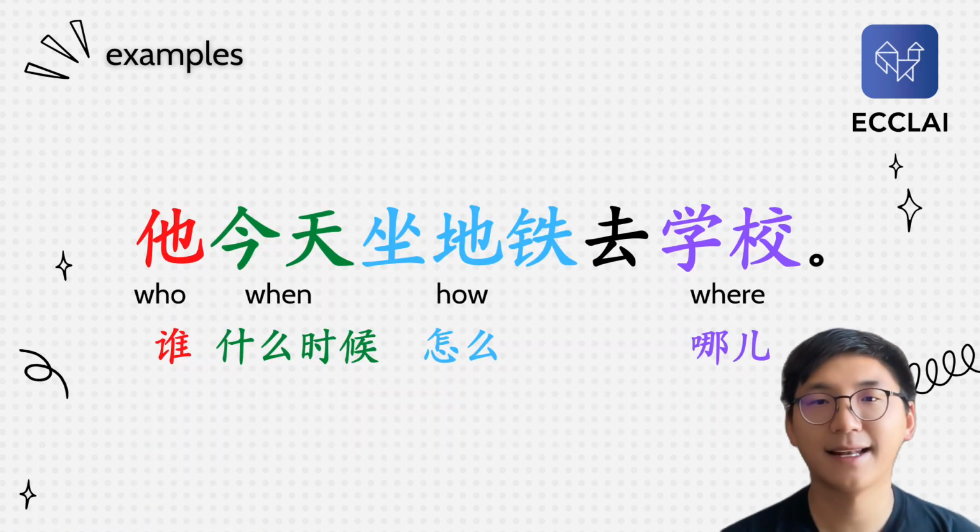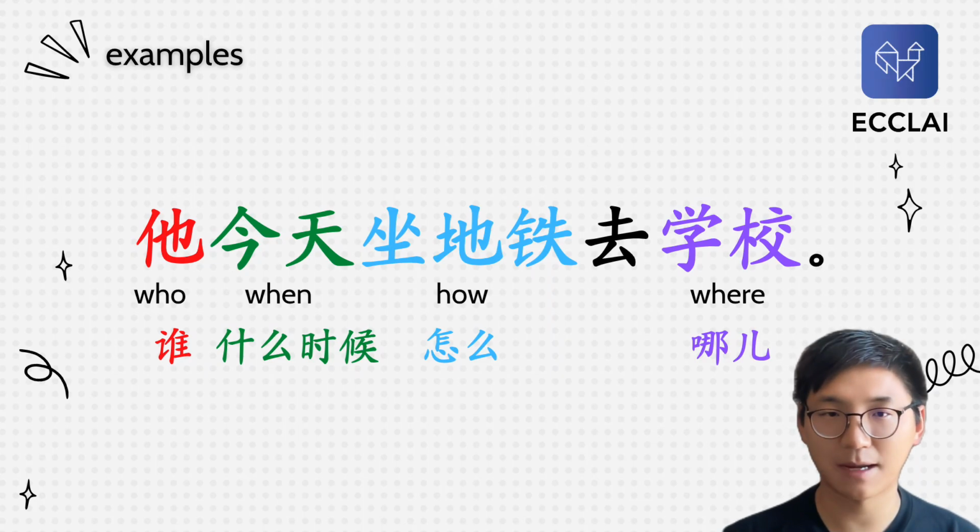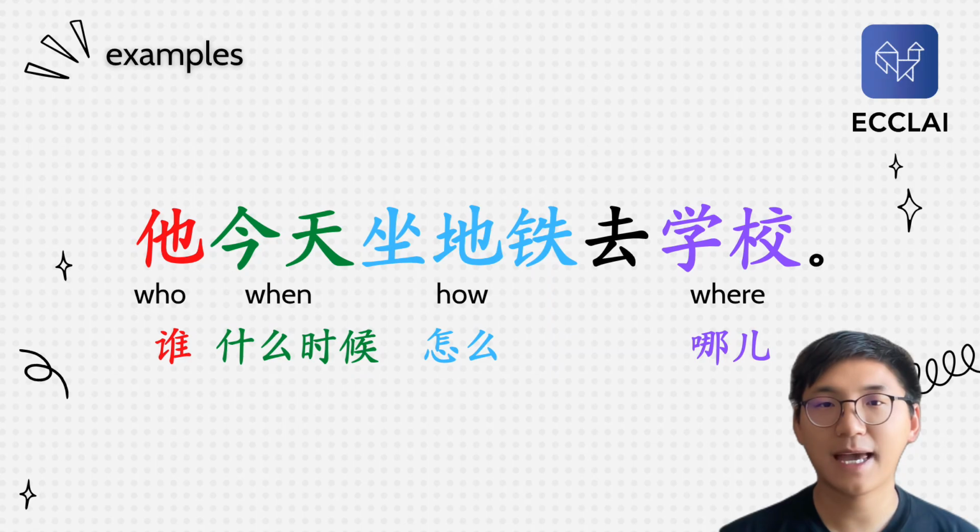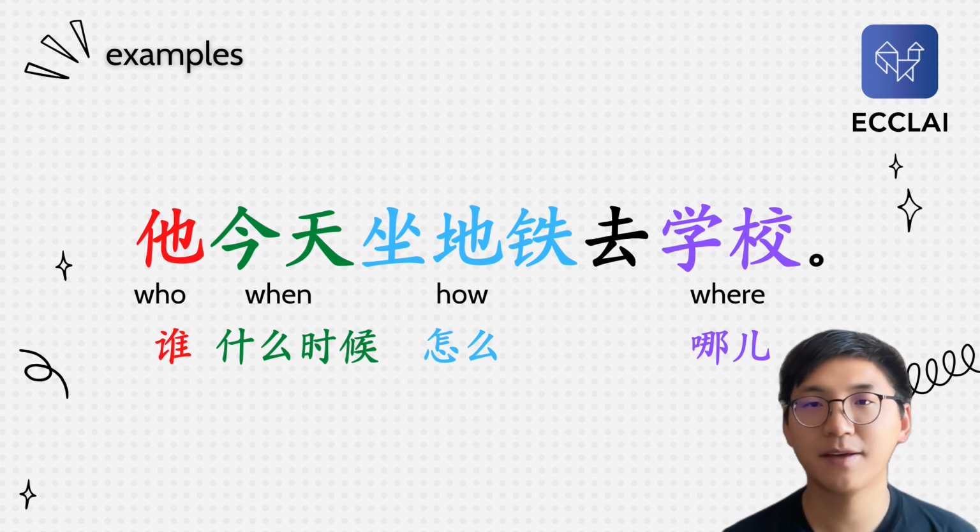Now we're going to analyze this sentence, okay? So first of all we have the subject, 他, and then next we have the time, 今天, which means today, and then we have the first verb, 坐, which is to sit or to take what? 地铁, which means subway.